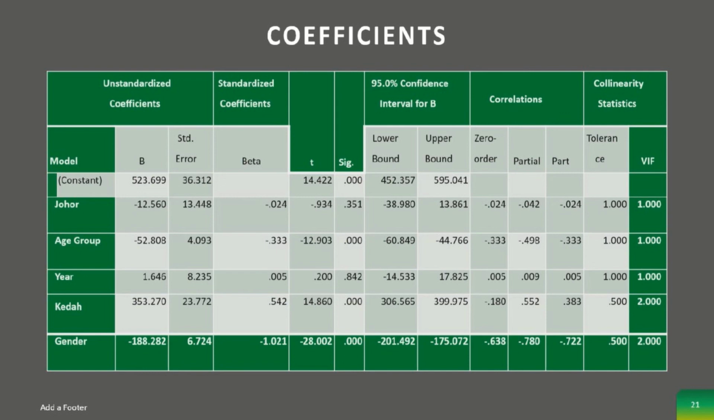Based on the standardized beta coefficients, the effect of year, minus 0.333, is almost 3 times that of Johor, minus 0.21024. That's all for me.